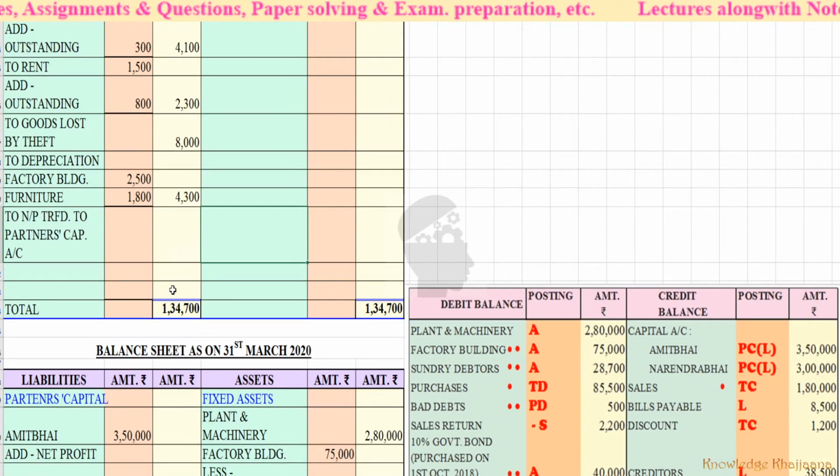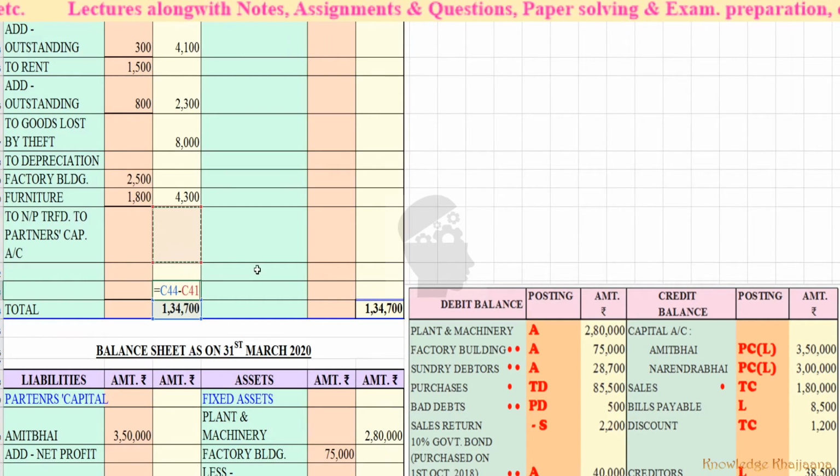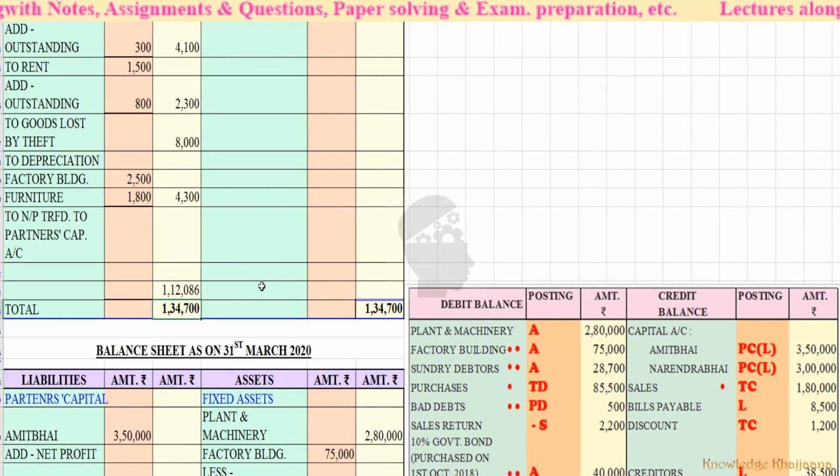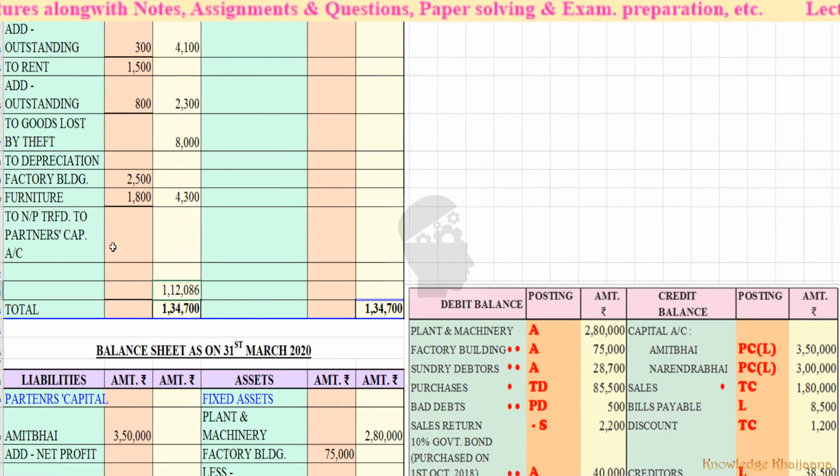It is rupees... What to do? We have to deduct that value from the final total. Okay, it is rupees 1,12,086.